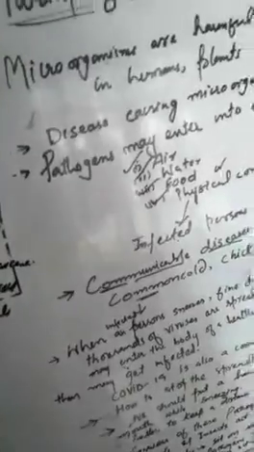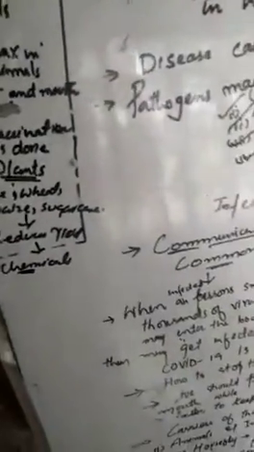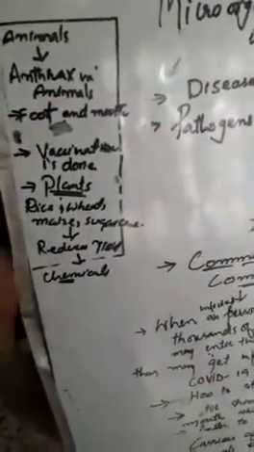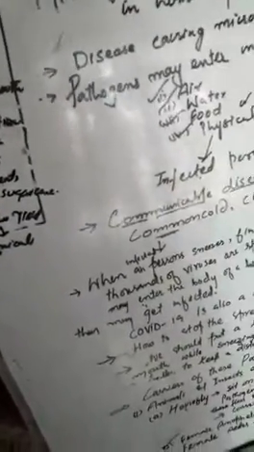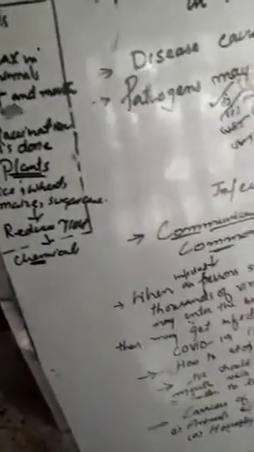In plants, these microorganisms also cause diseases, like in rice, wheat, maize, sugar cane. It reduces the crop yield. So to protect our crop, some chemicals are sprayed over these plants to protect them from pathogens. Thank you.